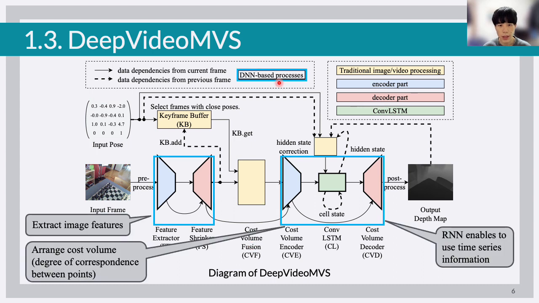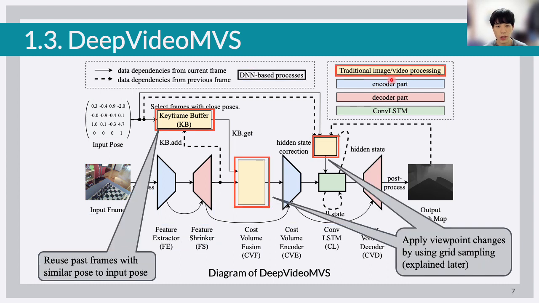First, we show the DNN-based processes in blue squares. The image features are extracted from input frames using an encoder-decoder network of CNNs. Then we obtain the cost volume, which shows the degree of correspondence between points in each image. The cost volume is arranged using CNNs again to obtain the output depth map. Here, thanks to the RNN in the middle, we can make use of the previous depth map information. DeepVideoMVS processes time series information in this way to improve accuracy.